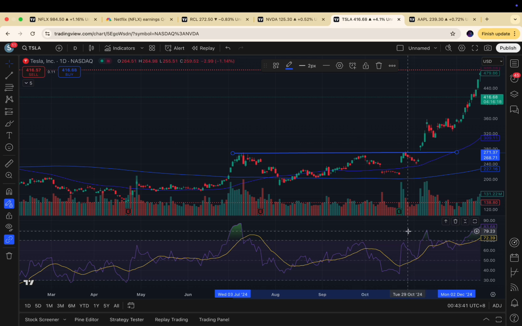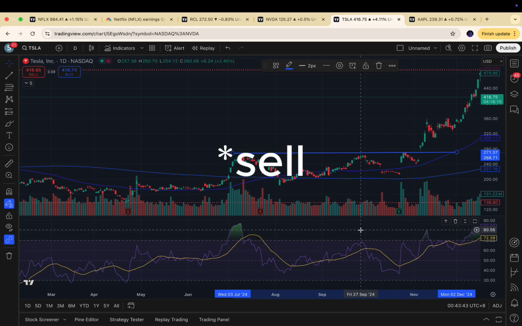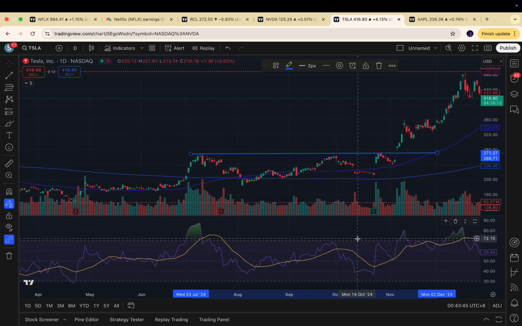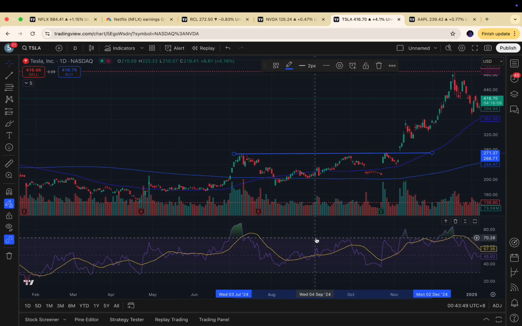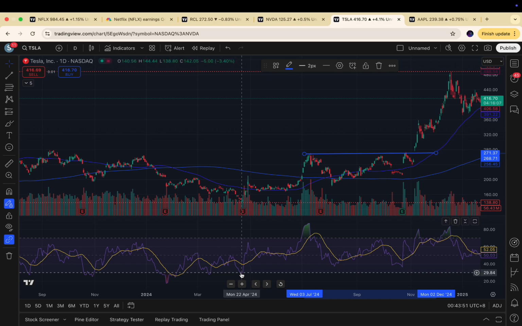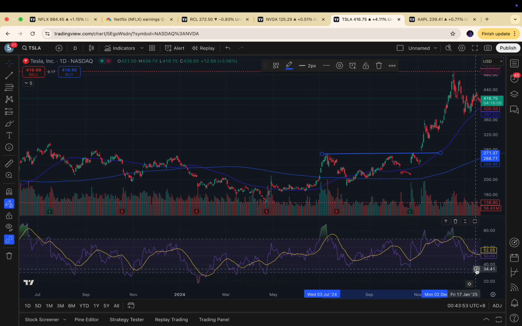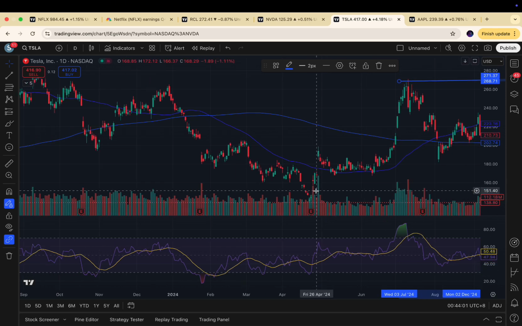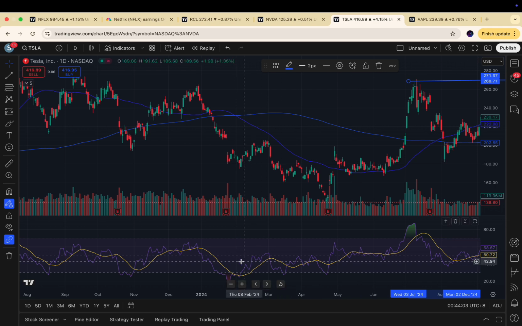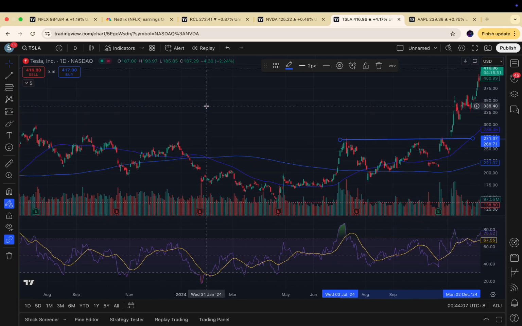So traders typically want to sell at levels like 80 or 70, depending on their confidence level in the momentum of a stock. And they typically want to buy when the stock is at levels like 30. As you can see here, the stock reached an RSI of 27.28 and it briefly rebounded. Of course, this is just a measure of the momentum of the stock.